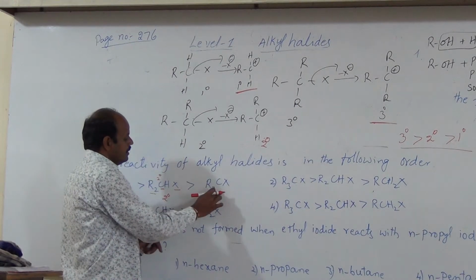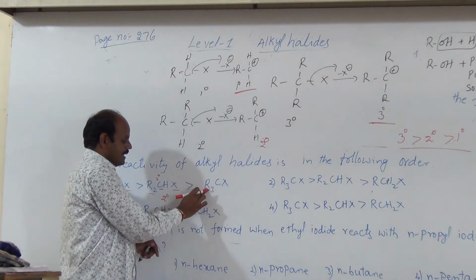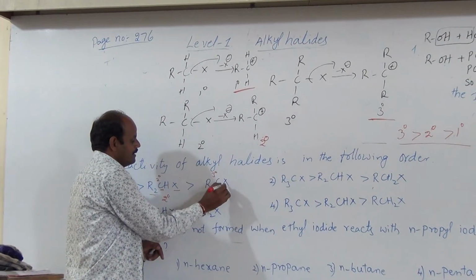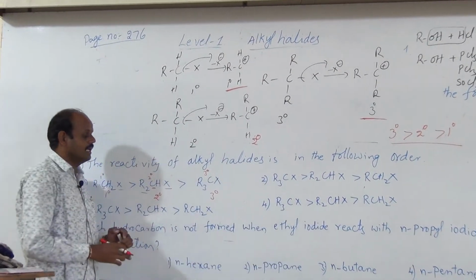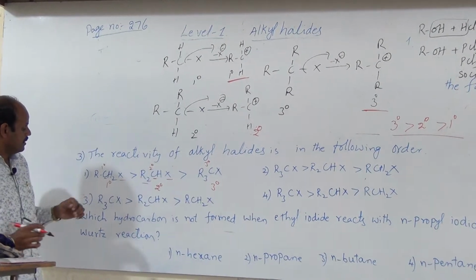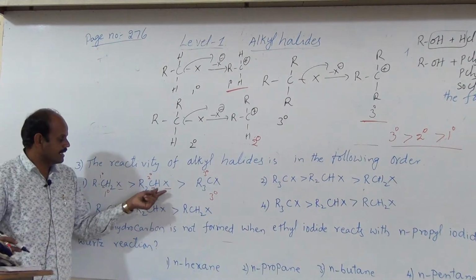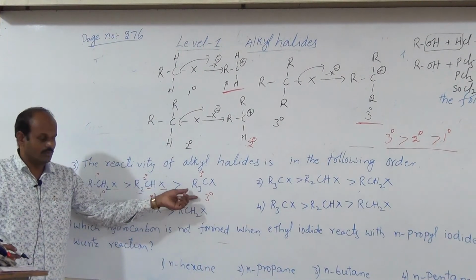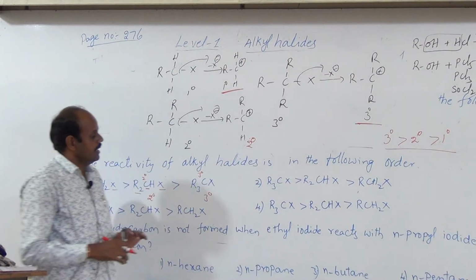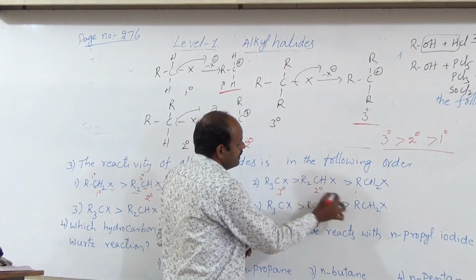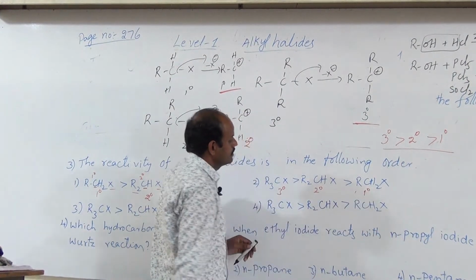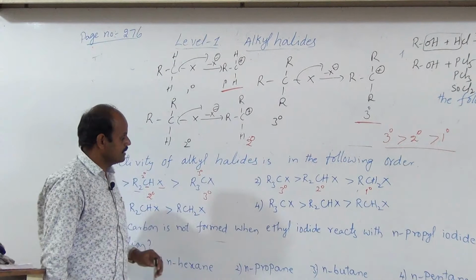And here this carbon is bonded with three alkyl groups, hence it is tertiary, and this halogen atom is bonded with the tertiary carbon, hence it is the tertiary alkyl halide. So, here primary is greater than secondary is greater than tertiary. Is it correct? No. Hence, this is not the answer. Next one, this is the tertiary, this is the secondary, it is the primary. So, correct only. So, what is the answer?